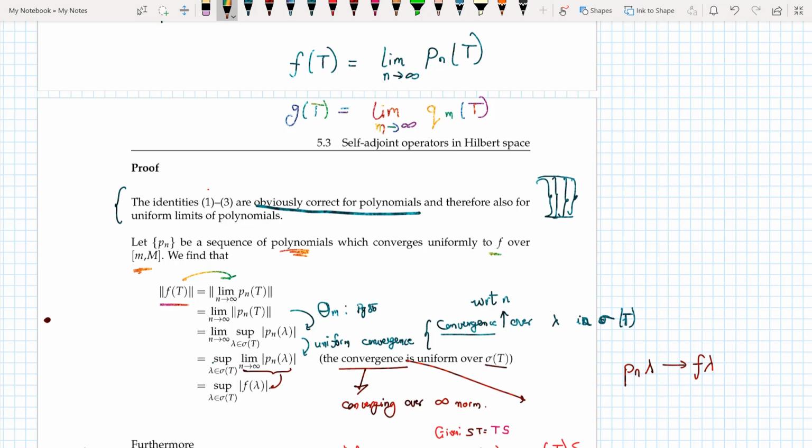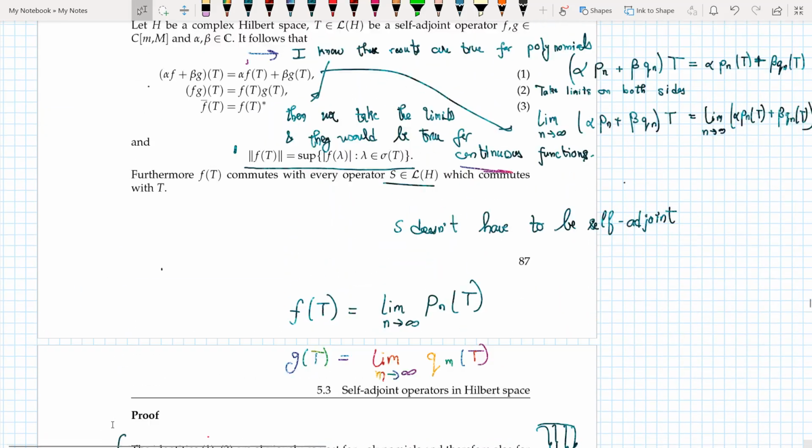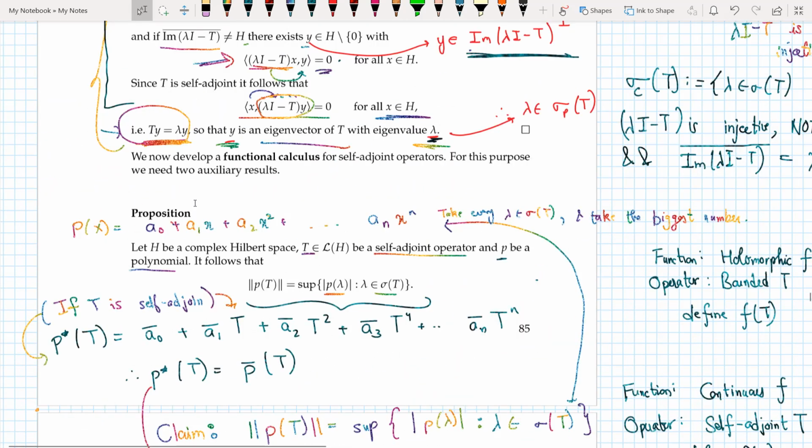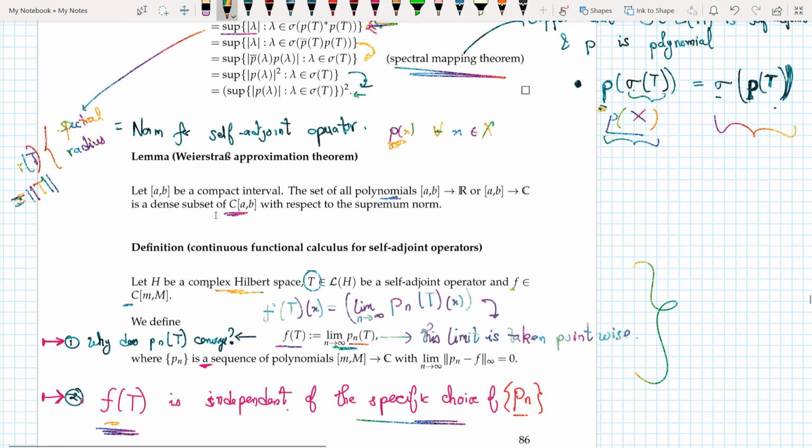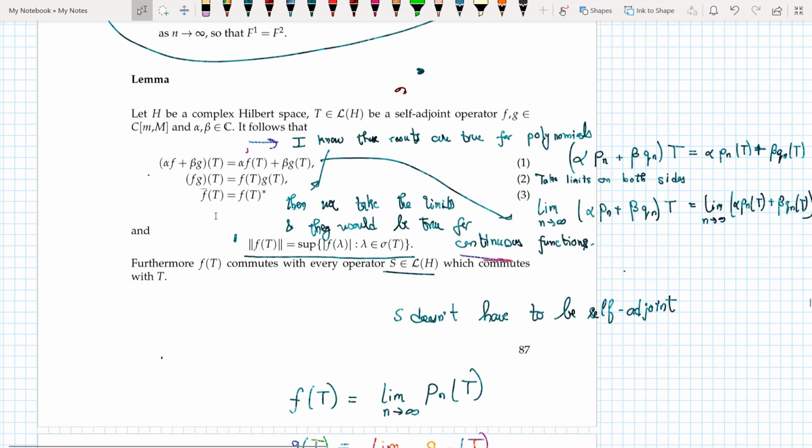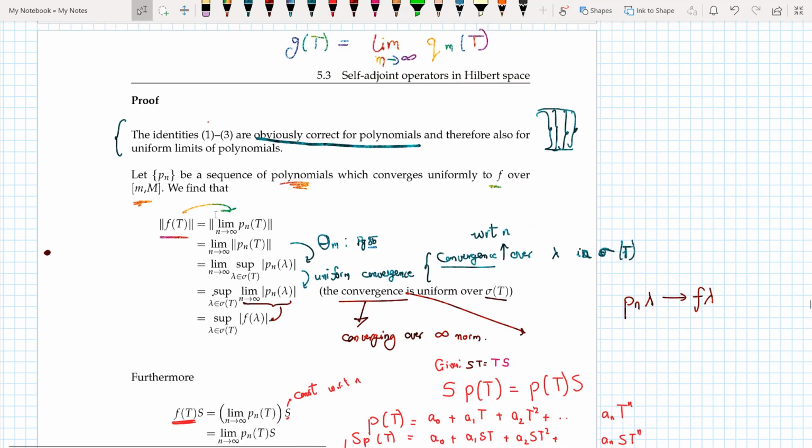Now, what I do is use a theorem on page number 85, so let's go to page number 85. My theorem says that the norm of P(T) is equal to the sup norm of P(lambda), with lambda belonging to the spectrum of T. So the norm of P(T) is replaced by the supremum, exactly as we saw above.